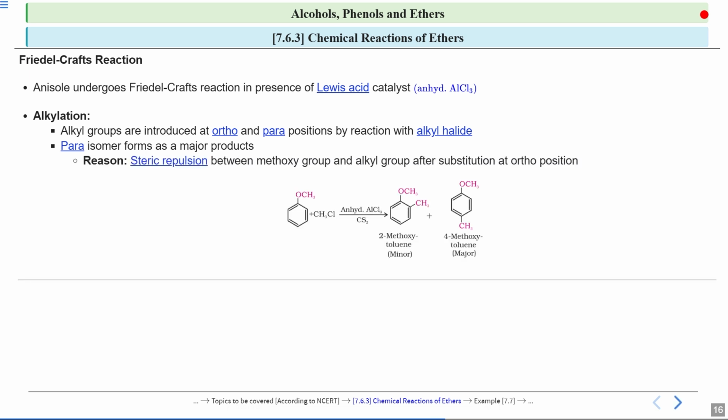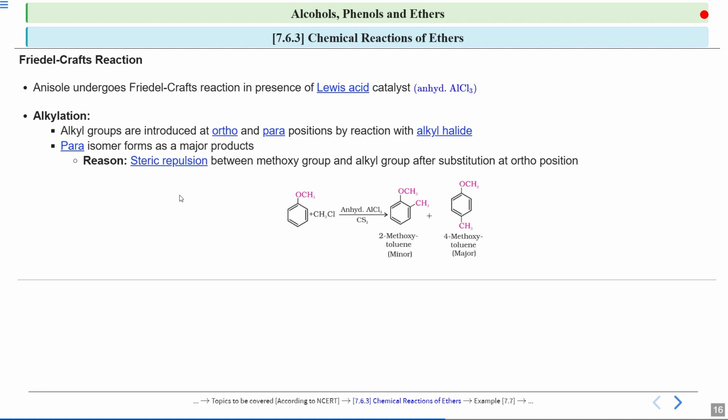If you look at this reaction, this is the anisole and this is an alkyl halide, which is CH3Cl. When you treat it in the presence of a Lewis acid catalyst, which is anhydrous AlCl3, in CS2, you will get two products. One is 2-methoxytoluene and the other one is 4-methoxytoluene. Now if you look, this OCH3 group is a strongly electron donating group. It activates the aromatic ring towards electrophilic substitution at ortho and para positions, because electron density is more pronounced at ortho and para positions.